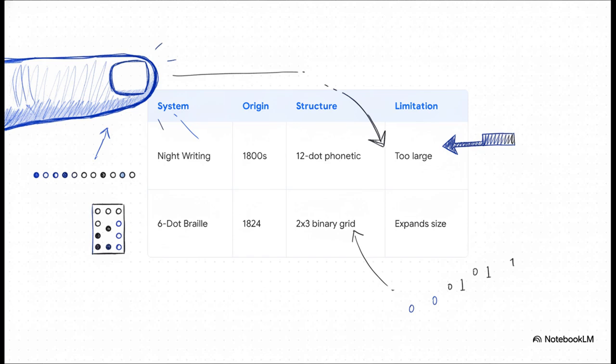To see how we've handled this historically, look at the early 19th century. Charles Barbier invented this 12-dot tactile system called night writing, but it was just too large for a single fingertip, which severely slowed down reading. Then, in 1824, Louis Braille comes along and quantizes that continuous reality into a super manageable, compact 2x3 binary grid. He literally engineered a discrete symbolic code perfectly matched to the physiological limits of the human fingertip.